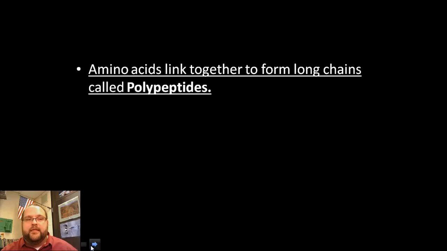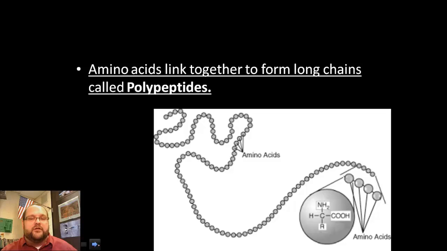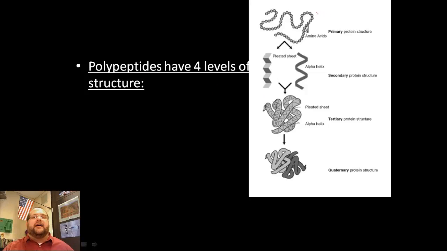When these amino acids link together, they form large chains called polypeptides. They're linked together with little bonds in between each amino acid, and those are called peptide bonds. We'll talk about those in a little bit. But these polypeptides, these long chains of amino acids right here, we can see some of them. Those are called a polypeptide.